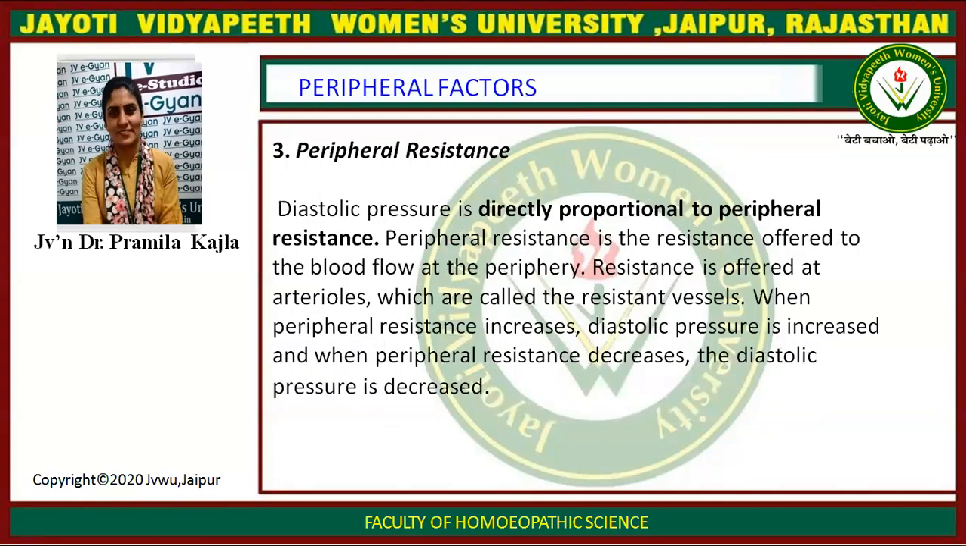Third is peripheral resistance. Diastolic pressure is directly proportional to the peripheral resistance. Peripheral resistance is the resistance offered to blood flow at the periphery. Resistance is offered at arterioles, which are called resistance vessels. When peripheral resistance increases, diastolic pressure increases, and when peripheral resistance decreases, the diastolic pressure decreases.